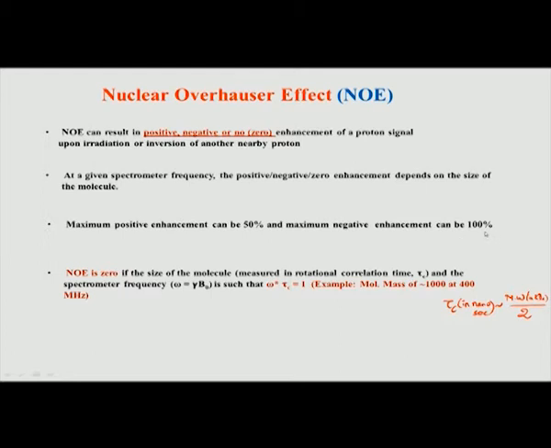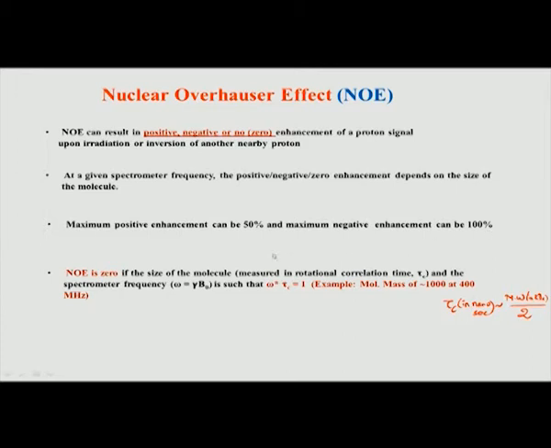This is the theoretical limit. The theoretical limit on the positive enhancement side is 50%. That means, if your omega tau c is less than 1, if it is tumbling fast, then on the positive side, we call that positive enhancement, and you can get a maximum increase of the signal up to 50%. So, this is the theoretical limit in which we work.